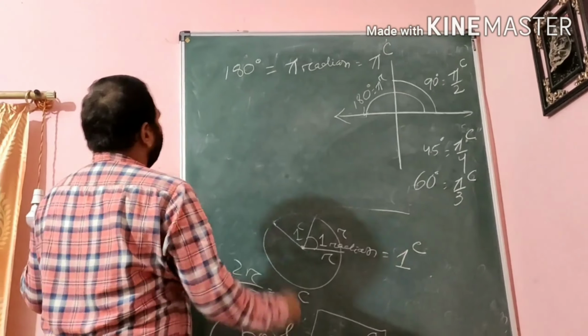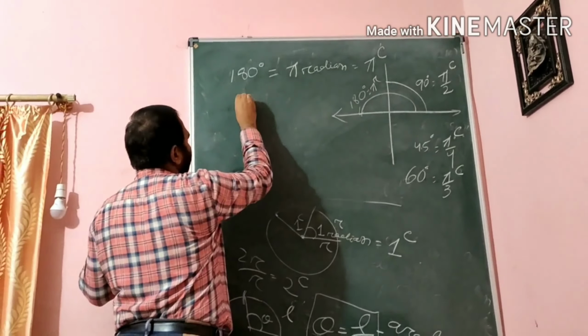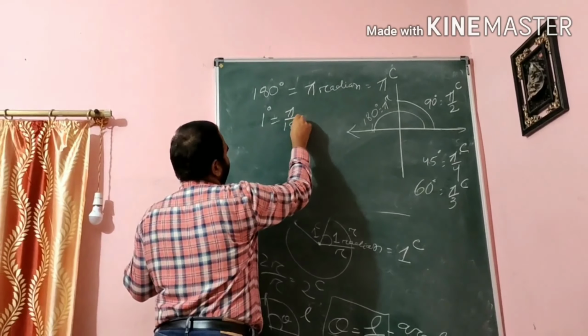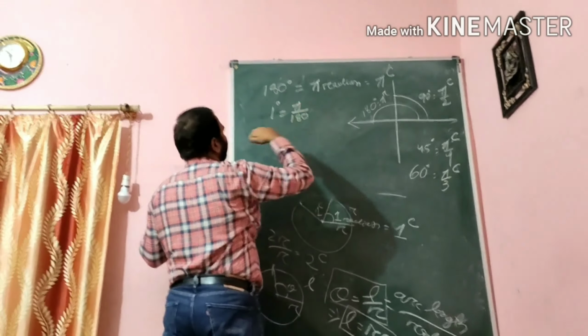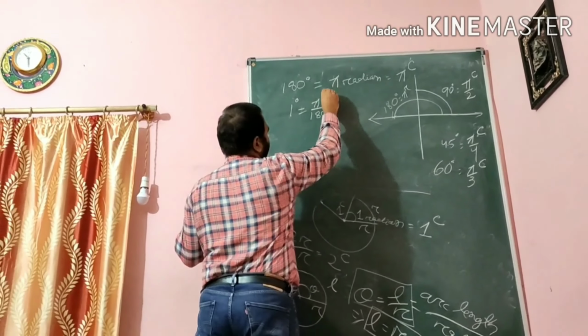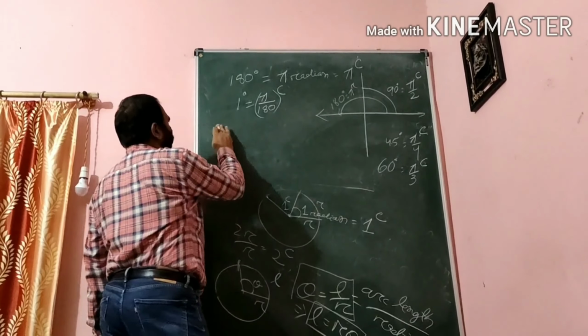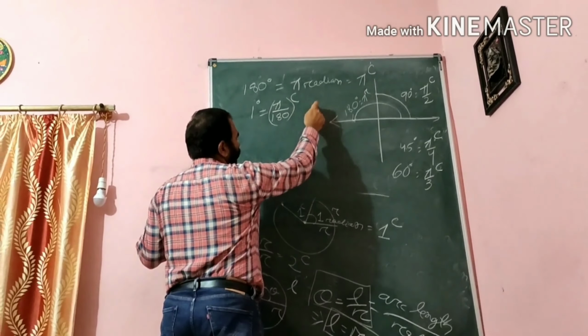So you see, 180 degree equals pi radian. So what is 1 degree? 1 degree equals pi by 180 radian. Can I write this? Now suppose 5 degree, we have to multiply by 5.